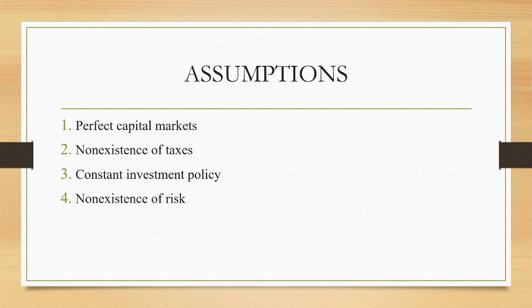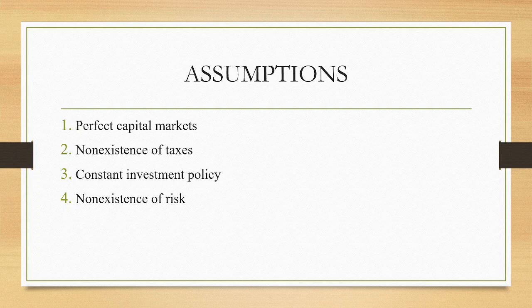Another assumption is that there is a constant investment policy. The firm has a constant investment policy so that the risk return profile does not change from one year to another year. Even though we know that the investment policy of the firm changes over a period of time, for proving this theory, it is assumed that the investment policy is constant. Another assumption is the non-existence of risk.